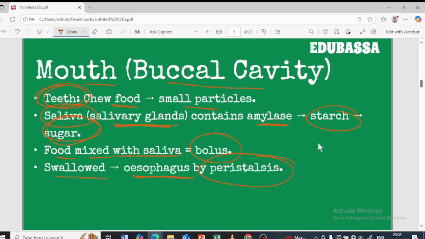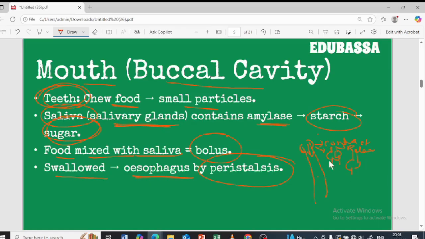So what is that? For example, just imagine this is the esophagus. I know, poor diagram. One second. Yes, this is the esophagus. Just imagine the food is going to come here, right? So this part is going to contract, and then the food comes here. Again, this part is going to relax, this part is going to contract. Again, this part relaxes, that part contracts. Then again the food comes down, this part relaxes, this part contracts.